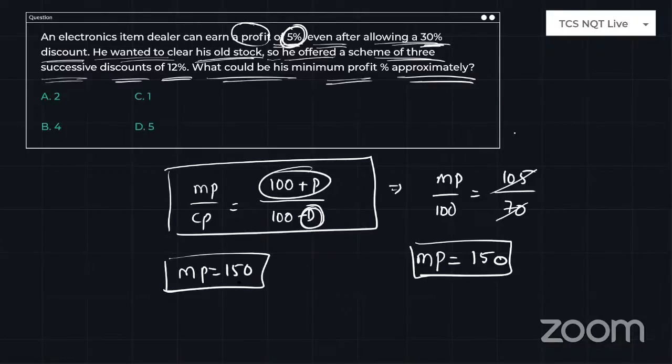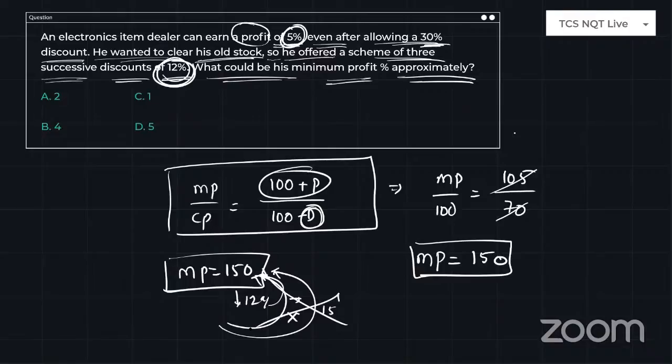But now he's asking, we need to give the successive discounts of 12%. So many people start doing this by finding 12% of this and subtraction, 12% of this, subtraction, 12% of this, again subtraction. It will waste a lot of time. Don't do this.